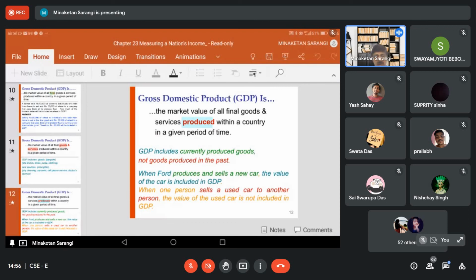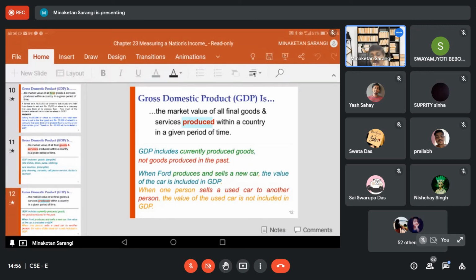Although estimated quarterly, usually we express it for one year. So, how much goods and services are produced during a year, or what we say, the currently produced goods and services. This is the part of the GDP, not goods and services produced in the past. Goods and services produced in the past are not the GDP of this year.